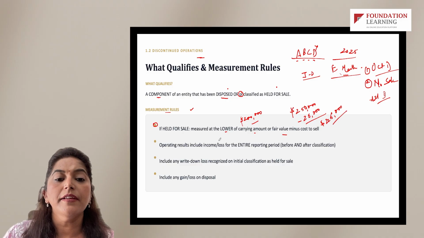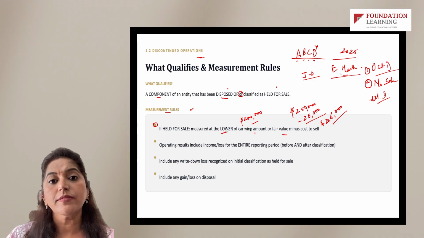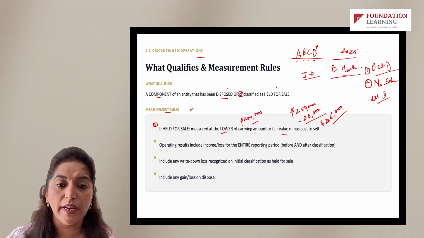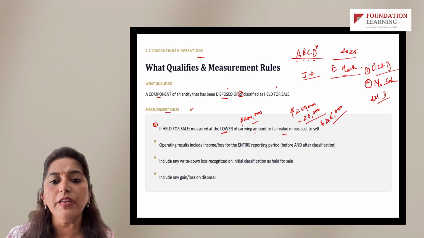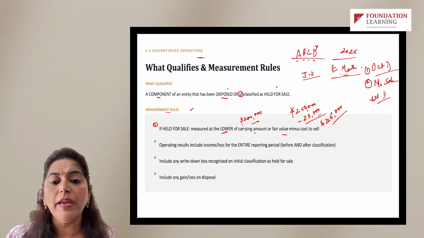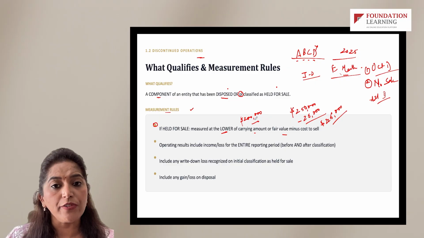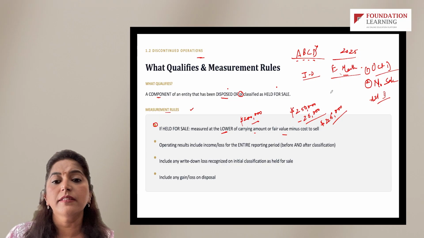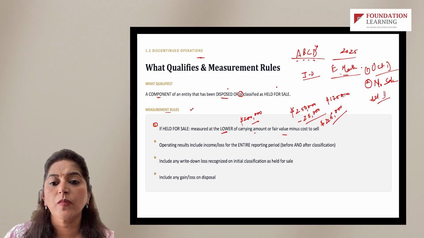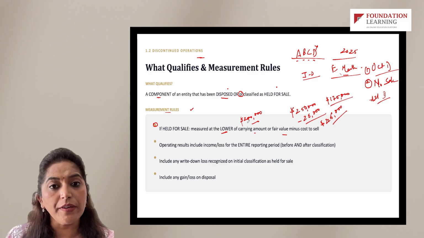And it is measured at the lower, because right now we are going to sell the segment, and accounting is prudent, more conservative. So even if the fair value minus cost to sell, the NRV, is 225, you will value it at the lower of that versus the carrying value, which is 200,000. So in this case it is 200,000, and you are not booking any loss. But let's assume that the NRV is 175,000 and your carrying value is around 200,000.